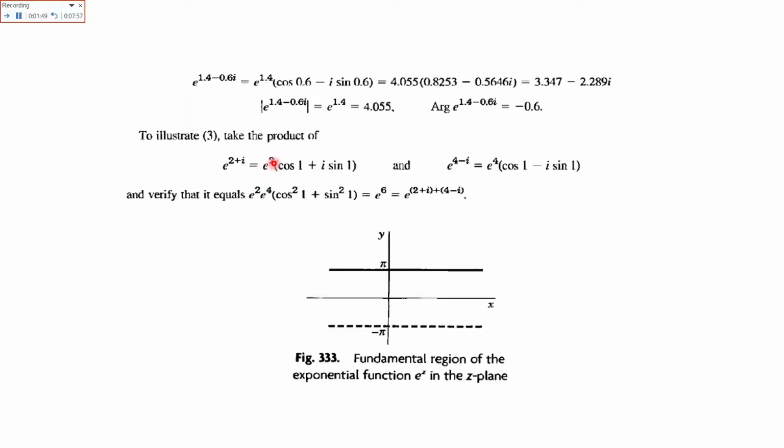Similarly, an exponential in the form 2 plus iota would be equal to e raised to power 2 times (cos 1 plus iota sin 1). Similarly, e raised to power 4 minus iota would be e raised to power 4 times (cos 1 minus iota sin 1). Similarly, e raised to power 4 times the square root of cos square 1 plus sin square 1 would be equal to e raised to power 4, because cos square 1 plus sin square 1 is equal to 1.